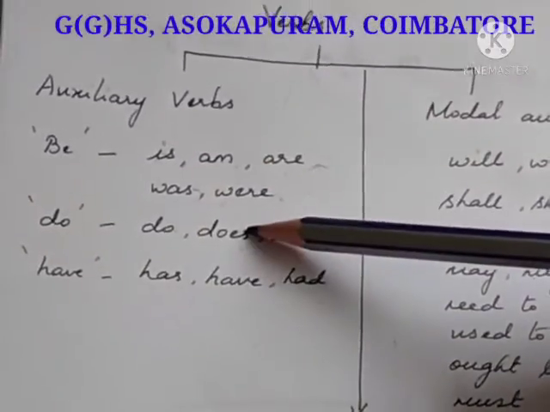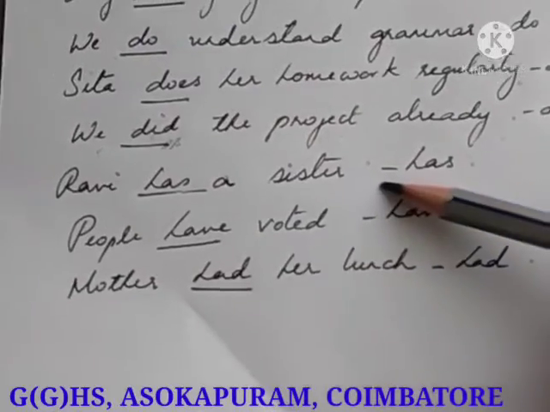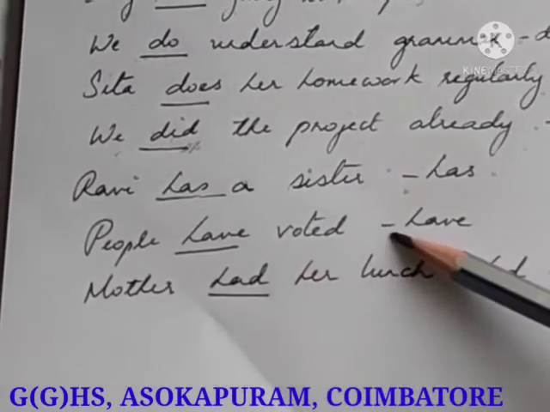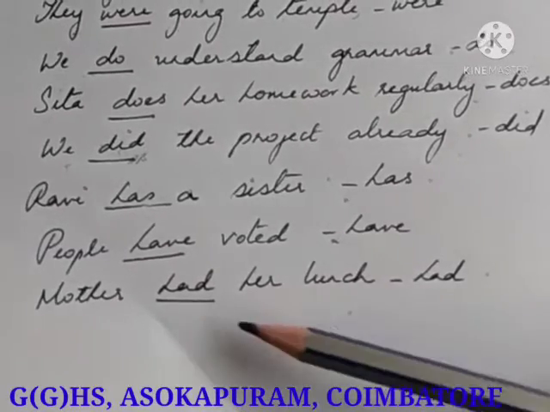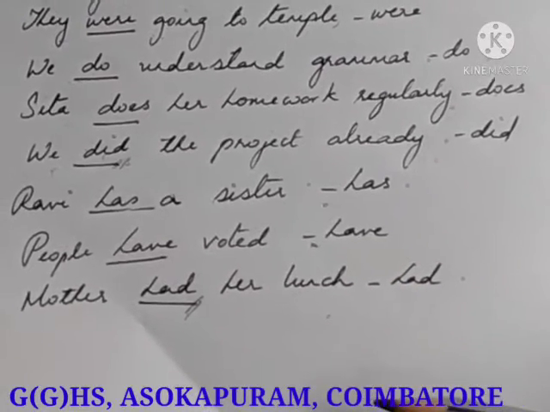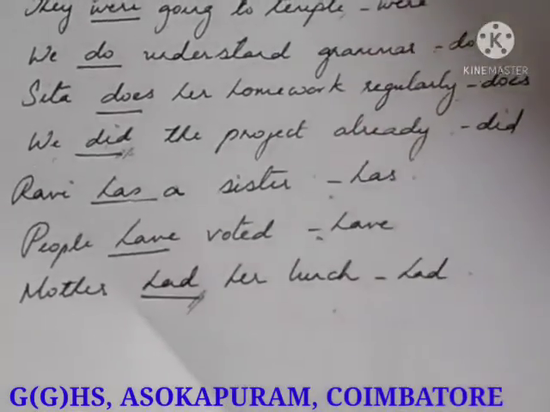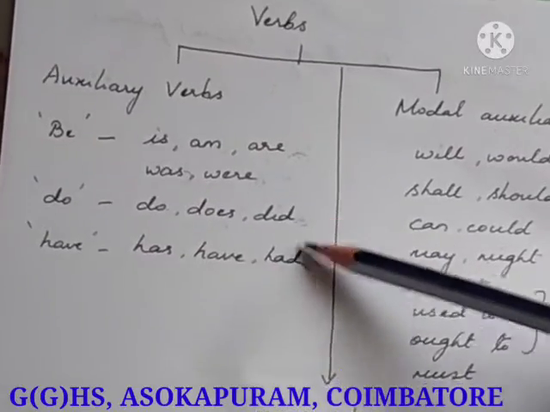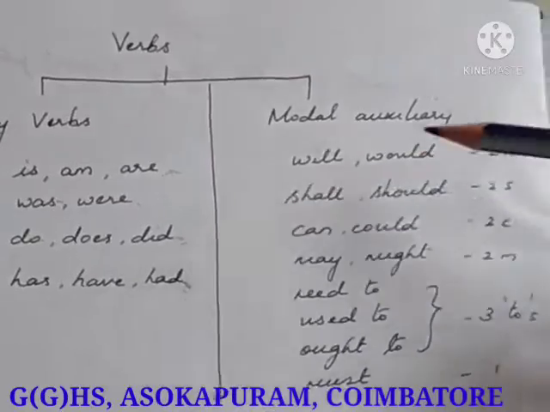Okay, both these are present tense. This is past tense. Has, have, had. Ravi has a sister, present tense, subject is singular. People have voted, present tense, subject is plural. Mother had her lunch, past tense, subject is singular. This had can also take a plural subject. We had our lunch, that is also correct. So this is common for both singular and plural. Did and had are common for both singular and plural, but these are past tense. Okay, these are be verbs and auxiliary verbs.